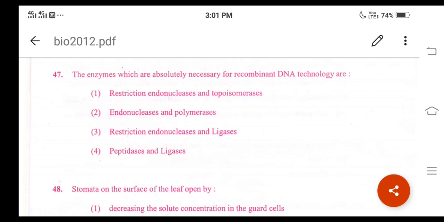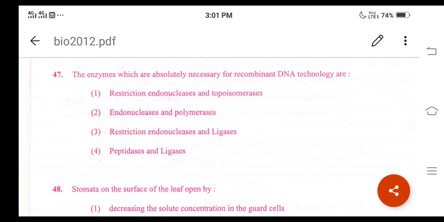This question is based on the chapter Biotechnology: Principles and Processes, of second PUC, right? Remember what recombinant DNA technology is. It is the method which involves cutting and joining of different DNA fragments.